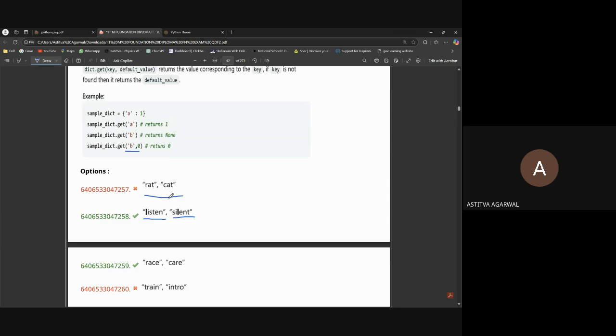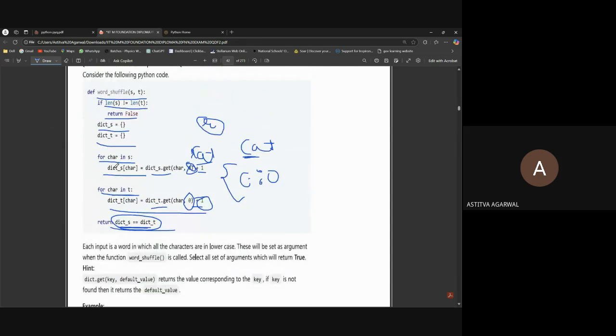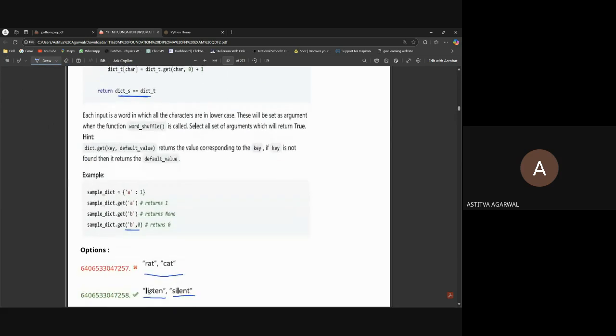What's common in here? C. Can you even tell? All letters. See, we have to just find the key inside each of these. I think you are not getting it. Wait. See, listen is there.